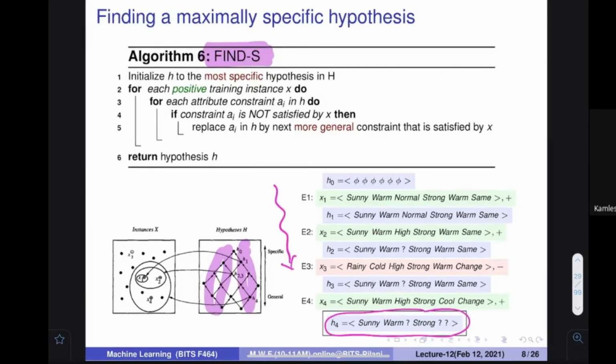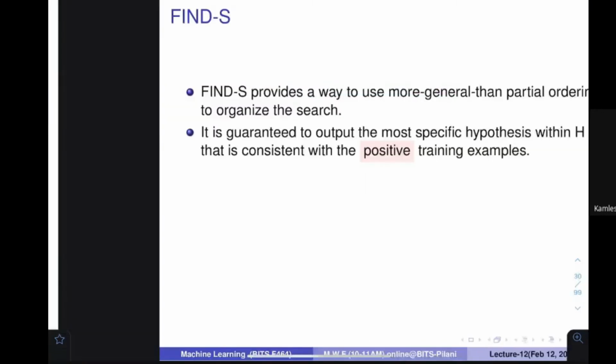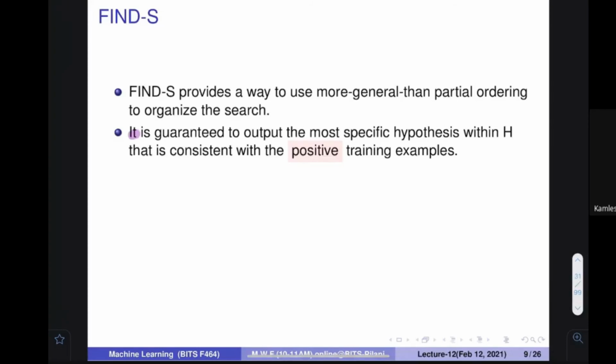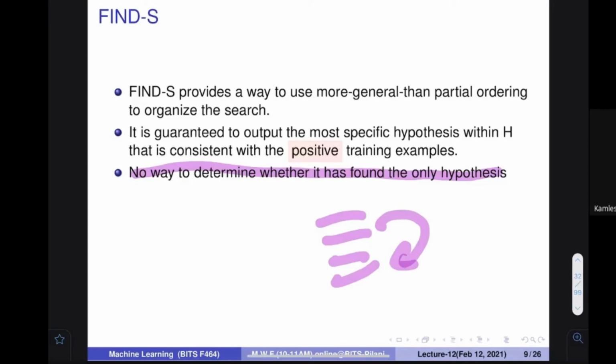Okay. So it provides a way to use more-general-than partial ordering to organize the search, and we have organized our search. It guarantees to output the most specific hypothesis that contains all the positive training examples. But there is a problem. The problem is that there is no way to determine whether it has found the only hypothesis, because if I change the order of the training examples, I may reach something else also. And that would also be fine. There is no problem in that.